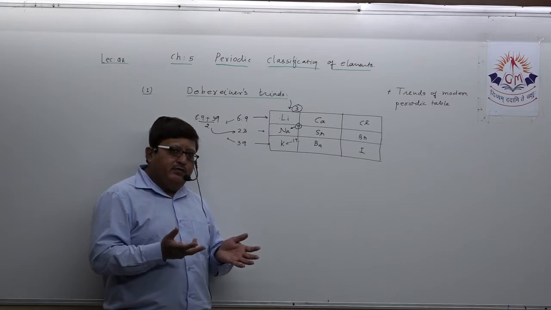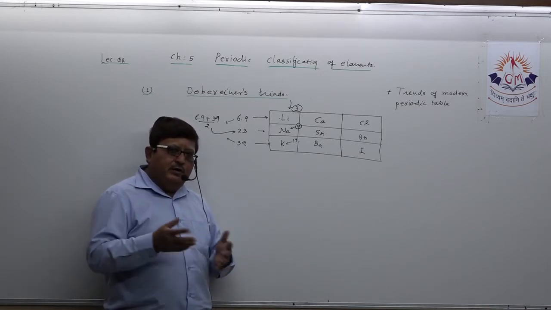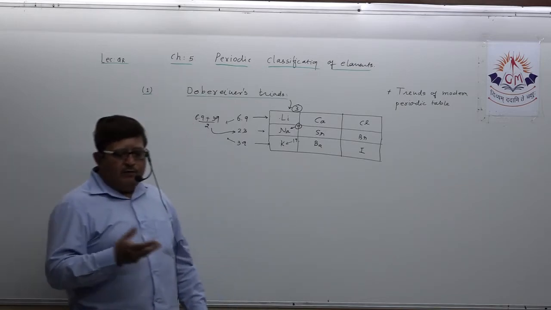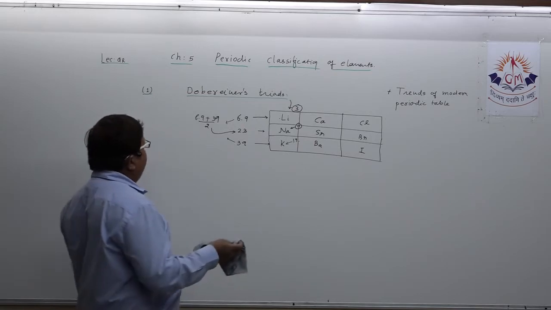So how can they find their places in Dobereiner's triad? So we haven't accepted it. That was the only limitation in Dobereiner's triad.